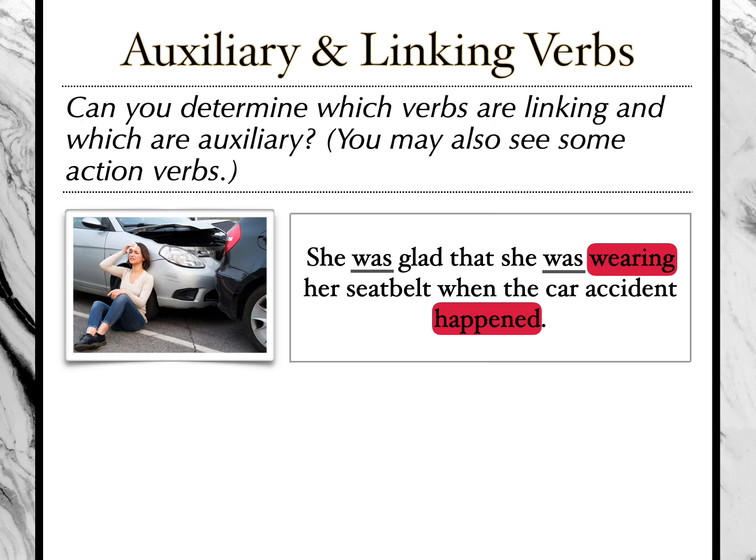Let's start with that second was, because that second was is sitting right there next to a verb. Look at that. It's connected to this other verb. It's its buddy. So what type of verb is that? That is an auxiliary verb. Let's look at the other verb. What's it doing in the sentence? Was. She was what? She was glad. So this verb is linking she to glad. Therefore, it is a linking verb.